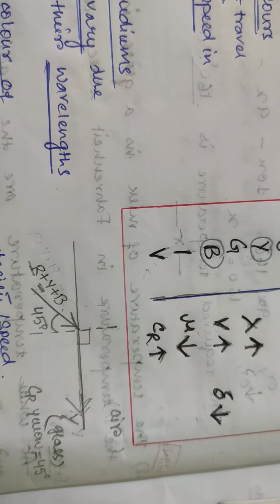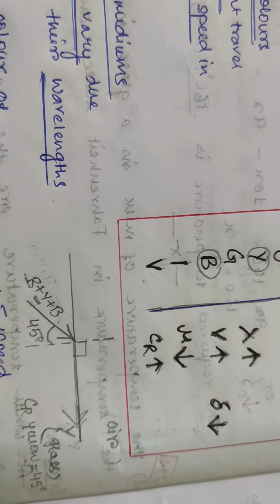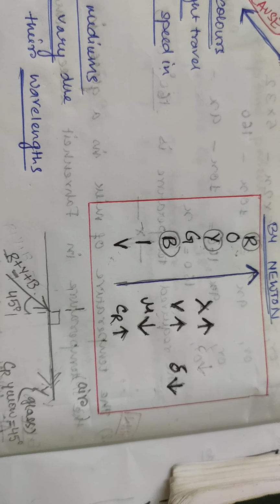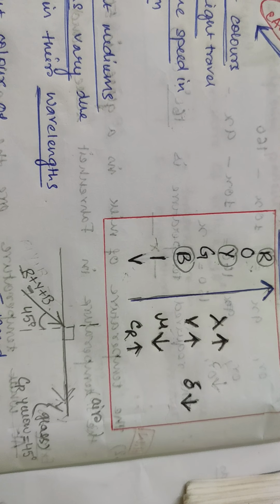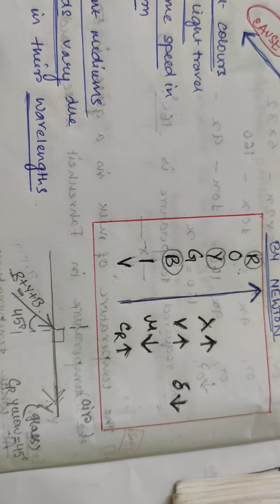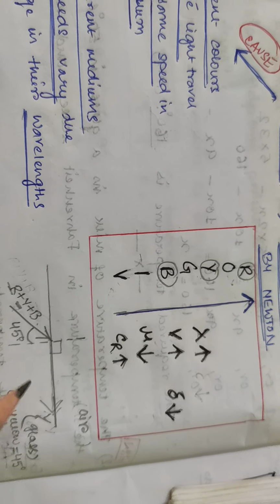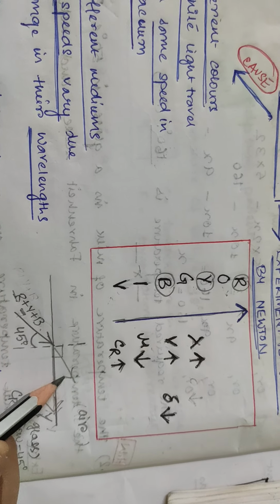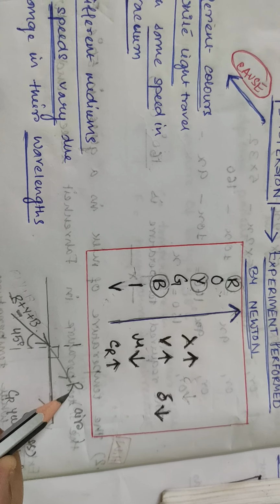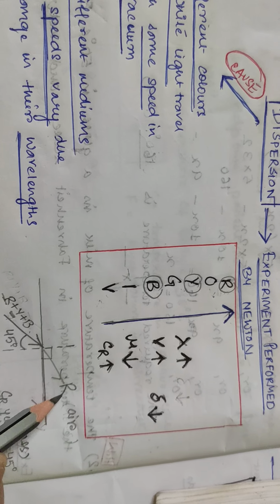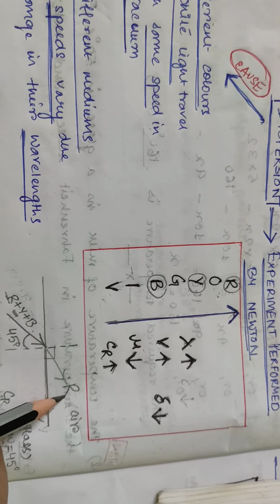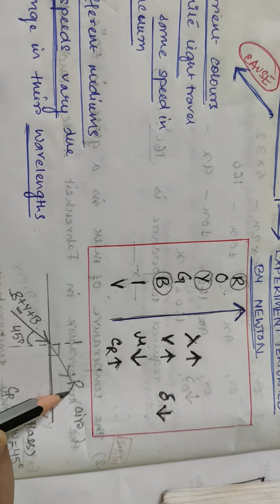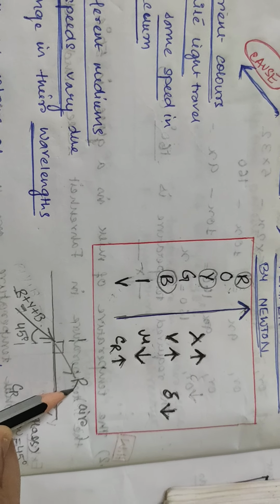It has not reached this critical stage, right? So for red light, the critical angle is much higher. So then what will happen? It will just simply follow the normal rules of refraction, refracted away from the normal, because it has not reached the critical angle. It has a much higher critical angle.